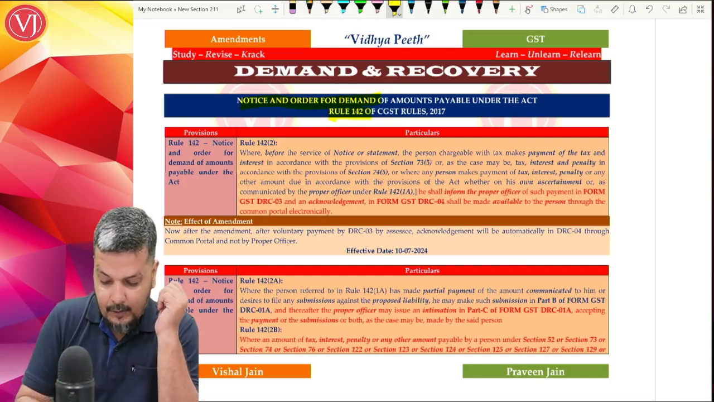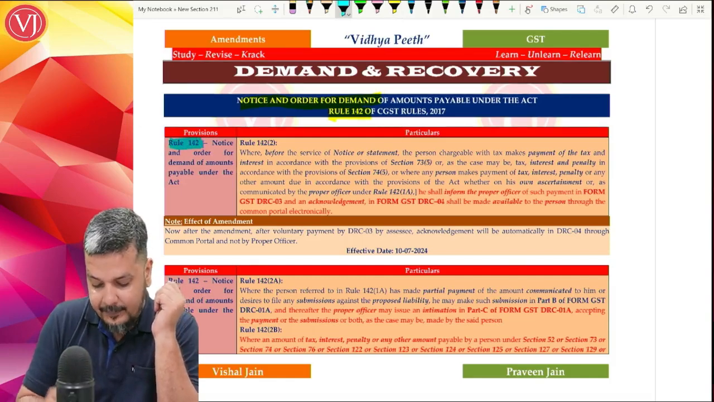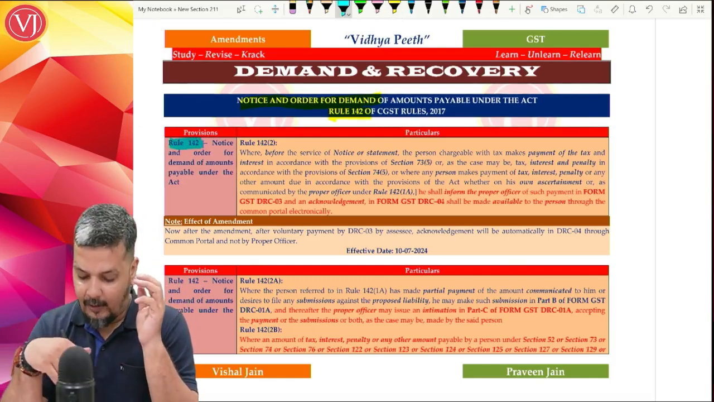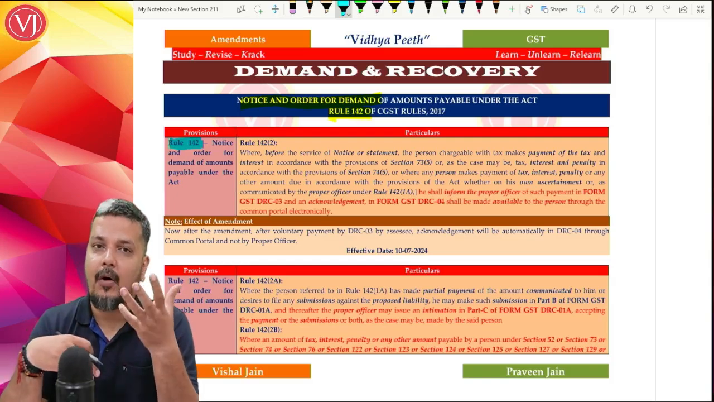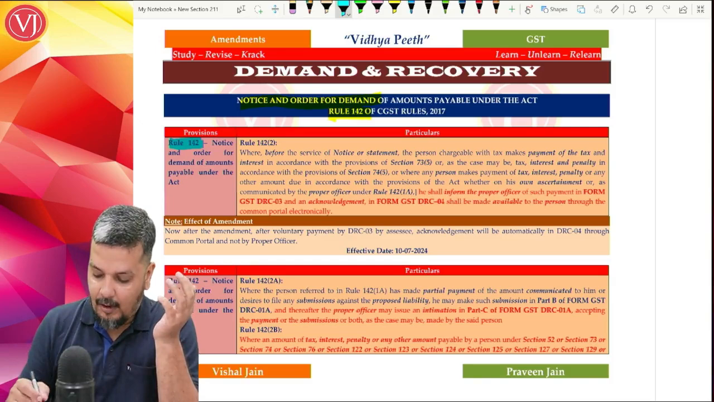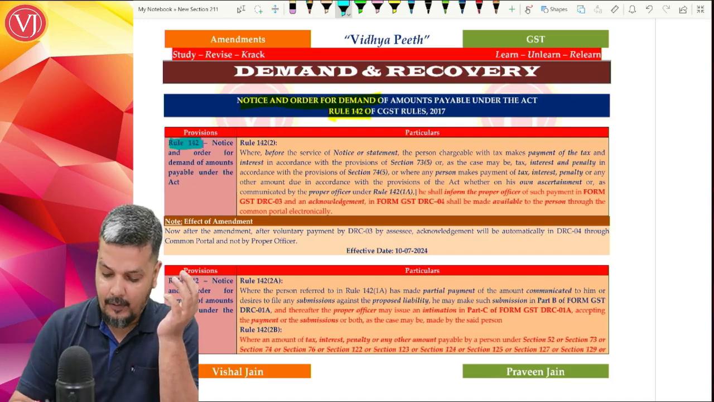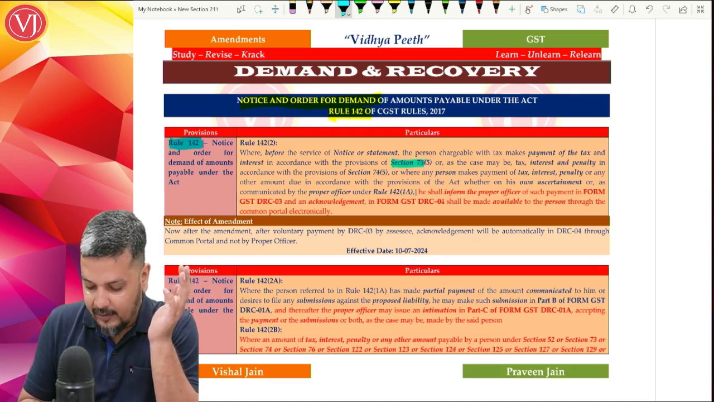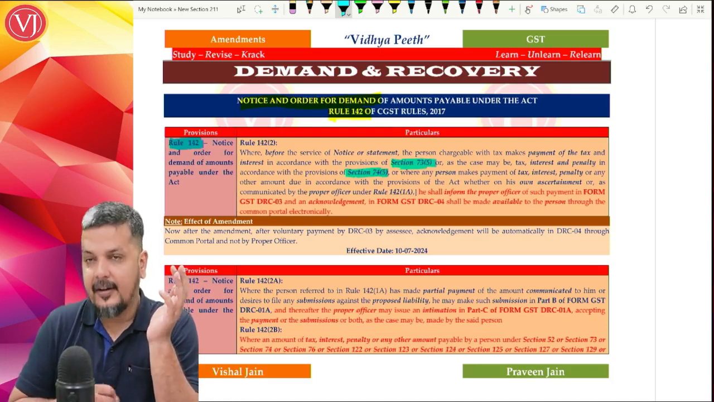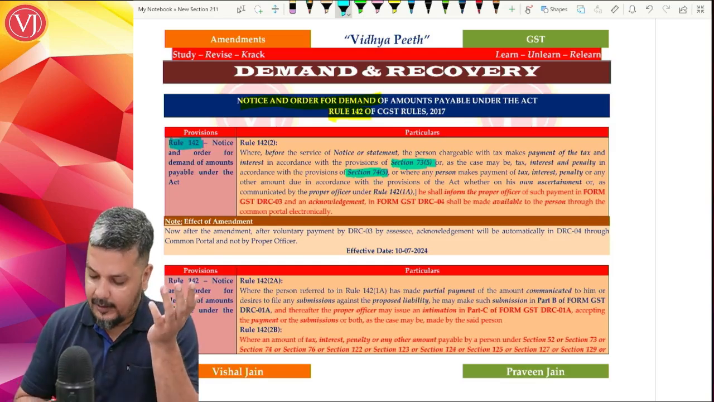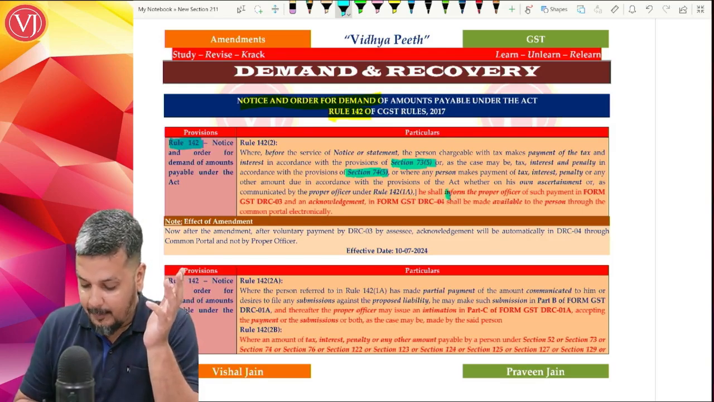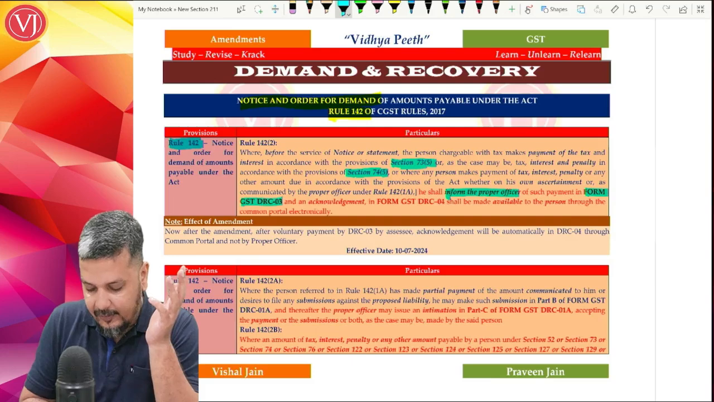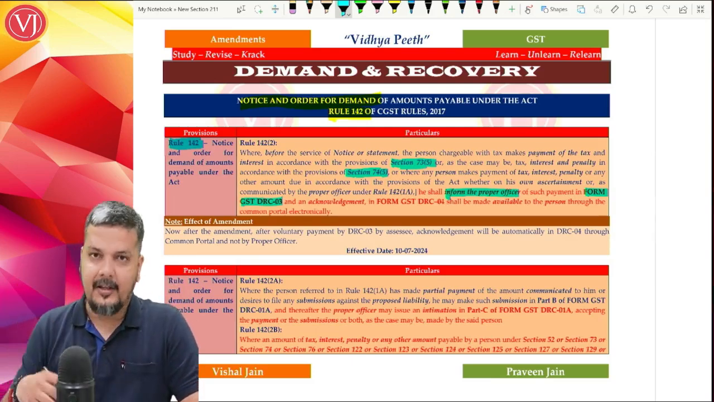Now, Rule 142 has come out with an amendment where they are talking about once the assessee is making a voluntary payment in DRC 03, the officer earlier used to give your DRC 04. Now, there's an assessee who has got a notice under section 73 or 74, and before he gets an order, he is making the payment. He has to inform that payment by way of form DRC 03, which was already there.